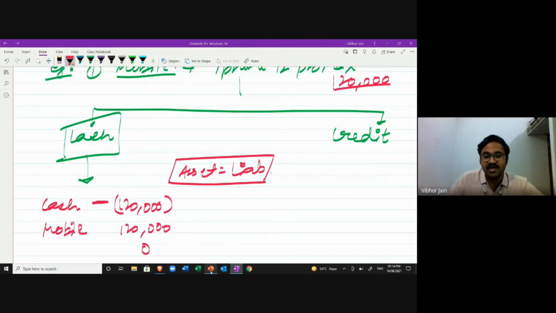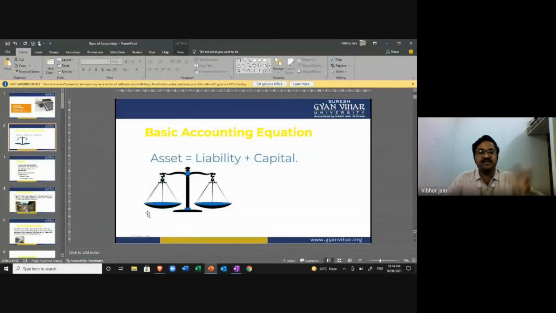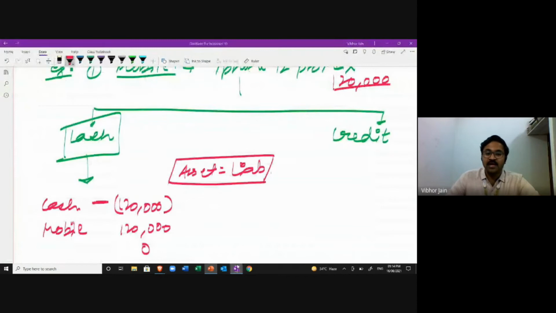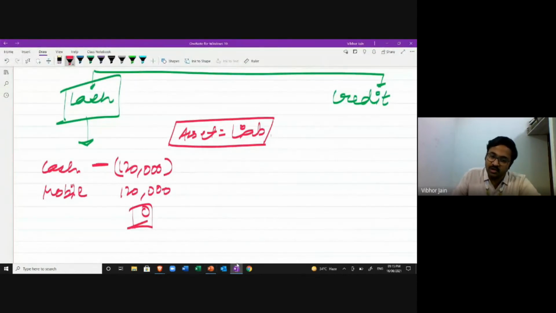If you take this example, this is a weighing scale, right? We all know this is a weighing scale. So what I mean by this is, if there is some addition on the asset side, either there is going to be an equal addition on the liability side as well, or there's going to be some subtraction from the asset side. So the net effect is zero. So accounting equation is maintained. I hope you guys are getting what I'm saying.